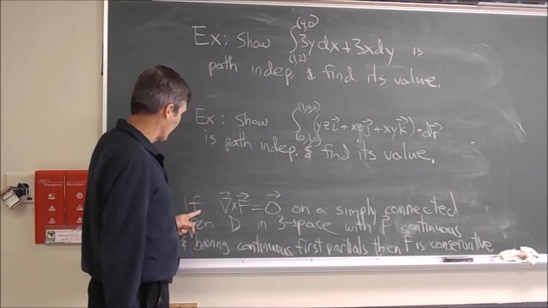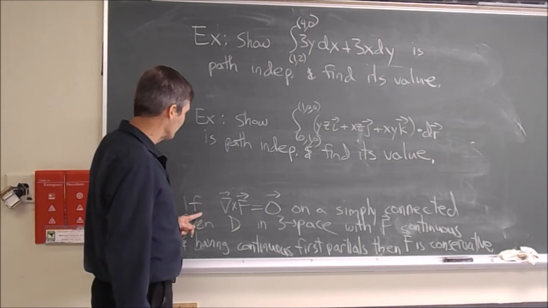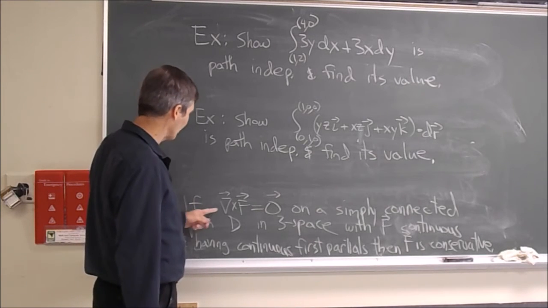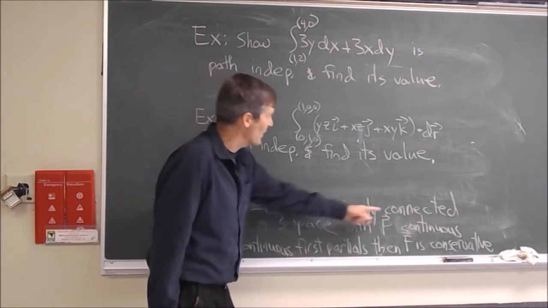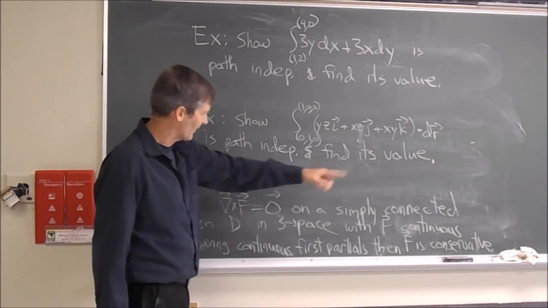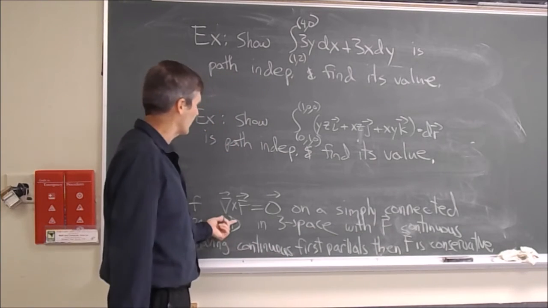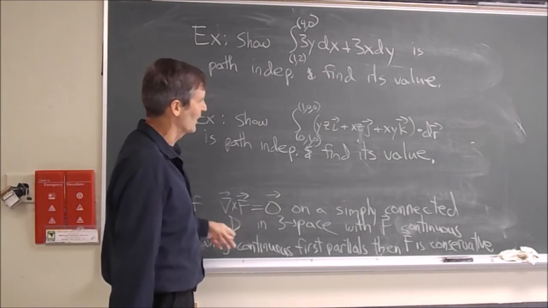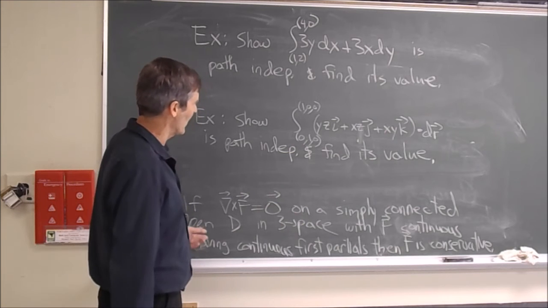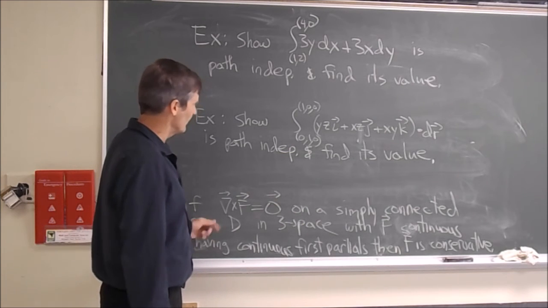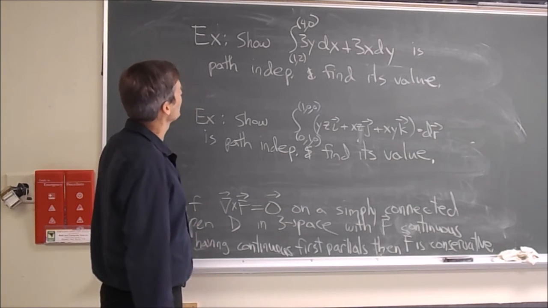Here's the last part. Conversely, if the curl is equal to 0 on a simply connected open region in 3 space with f continuous and having continuous partials, then f is conservative. So curl equals 0 on a typical region means f is conservative. The converse holds within these kinds of regions.